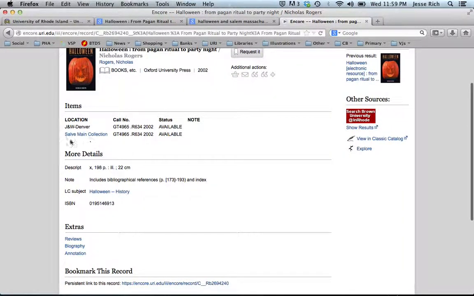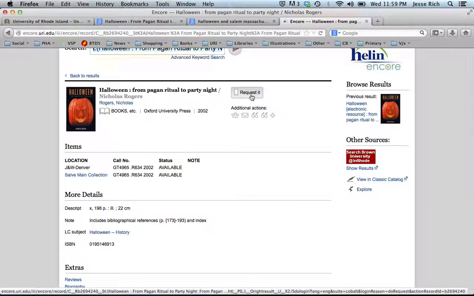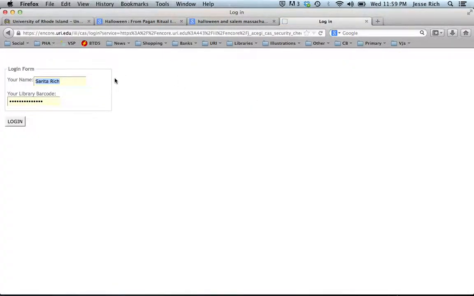If URI had it, it would be listed right here. So Salve Regina has it, and we can get a copy of it if we click on Request It. Okay, and this is what I was talking about with the library barcode. You may need to register your library barcode at the circulation desk in the library.